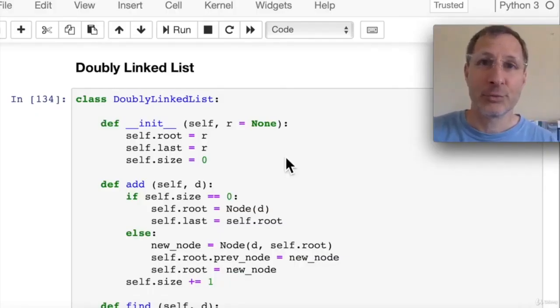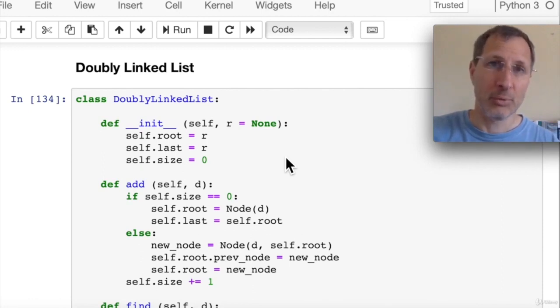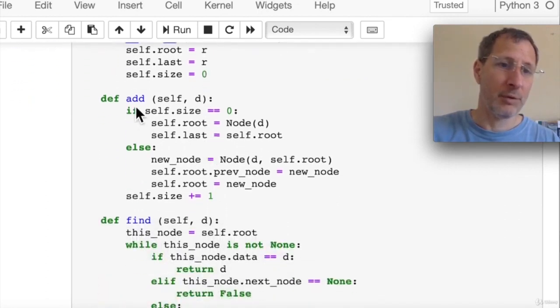Doubly linked list uses an extra node attribute called prevNode, as I showed you before when we looked at the node class. And it also has an extra list attribute called last. You can see here, last. So that we can always access the tail end of the list, or the last item in the list. Now the add method has to check if the list is empty. And if so, then the root node is also the last node. Otherwise, it adds a new node to the beginning and it changes the root's prev node to the new root node. So we can see the if-else, 2 different conditions here for adding a new node.